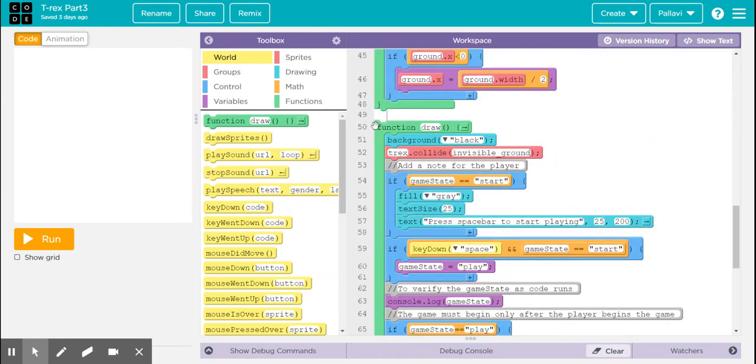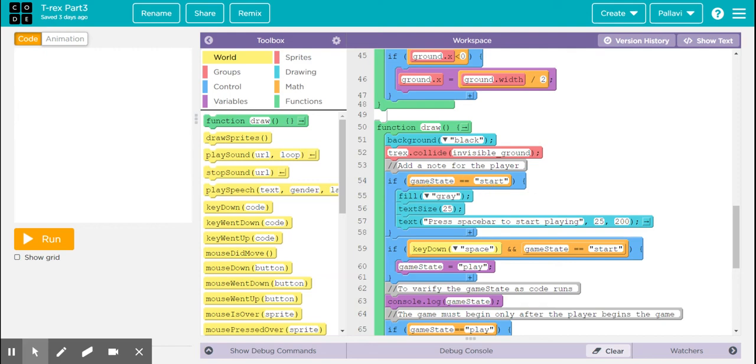You can add a note in the draw loop itself. Whenever the game state is equal to start, which means only at the beginning of the game, we want this note to be displayed. Once the game starts, we do not need this note.